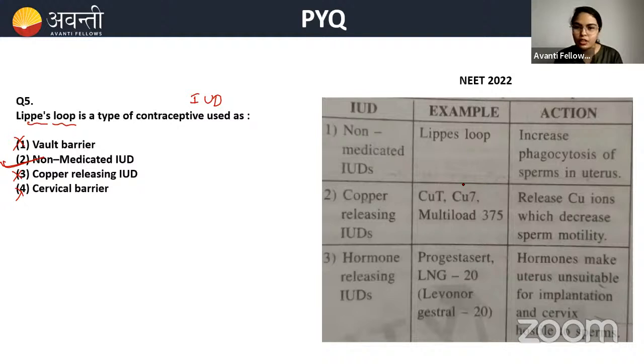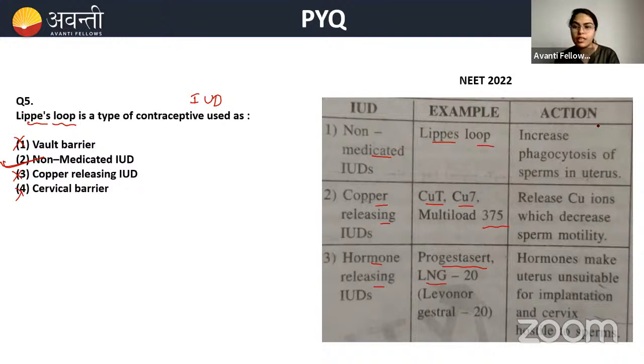Okay. So here I have given you the example and also the action. You read it once. Take your time. Take 2 minutes to read this. Okay. So how many types of IUD? Non-medicated IUD, copper releasing IUD, hormone releasing IUD. Examples: Lippes loop in non-medicated; copper T, copper 7, multi-load 375 in copper releasing; in hormone releasing, progestasert, LNG, levonorgestrel 20. Okay, LNG 20 or levonorgestrel 20.